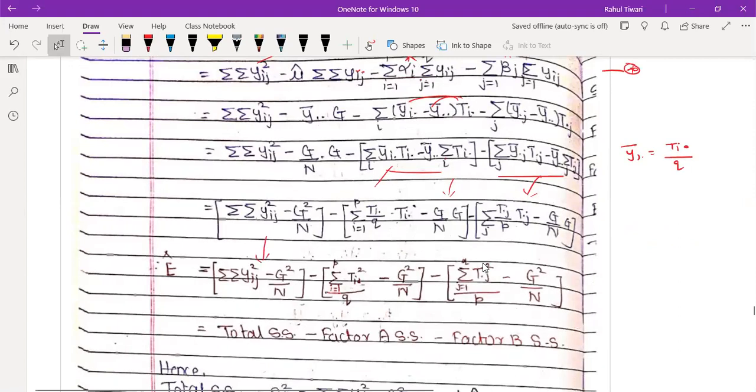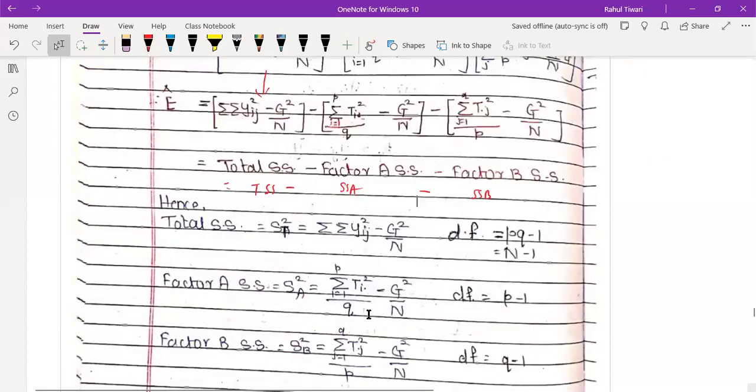This is your total sum of square. This is sum of square due to factor 1. This is sum of square due to factor 2. So I will write in terms of notation: TSS minus SSA, SSB. So sum of square due to factor A, sum of square due to factor B. So when you subtract from total the A and B, we will get error sum of square, which you call residual.